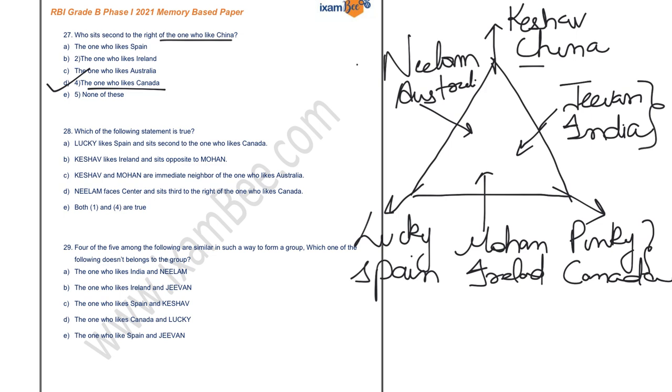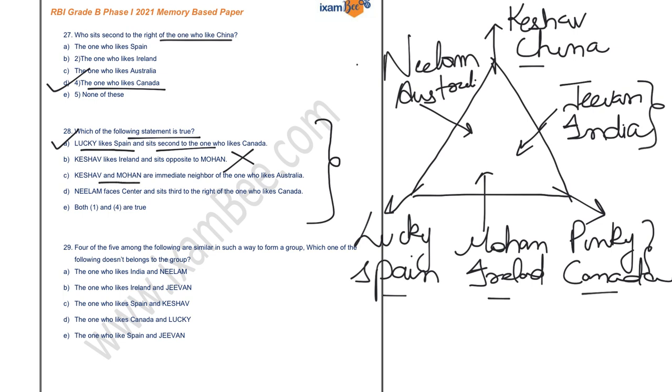Now, which of the following statements is true? Now you have to read all the statements very carefully. Your first statement states that Lucky likes Spain. So it is absolutely perfect till now, and sits second to the one who likes Canada, right? So this is from Canada, this is first and this is second. So this is absolutely right. Now Keshav likes Ireland. You know that Keshav likes China, so you can negate this particular statement.